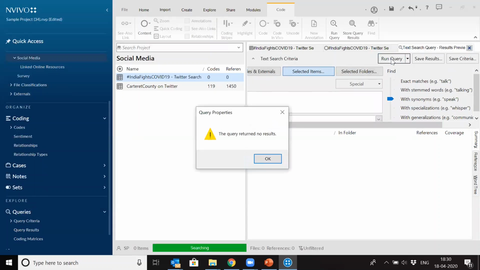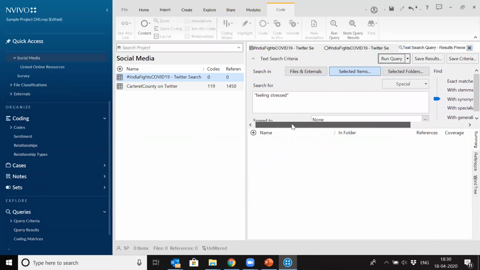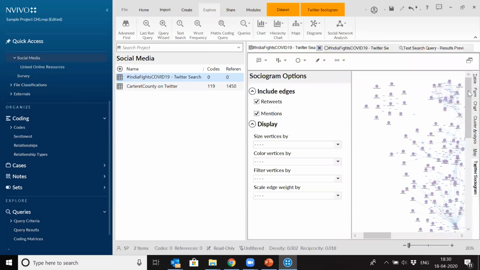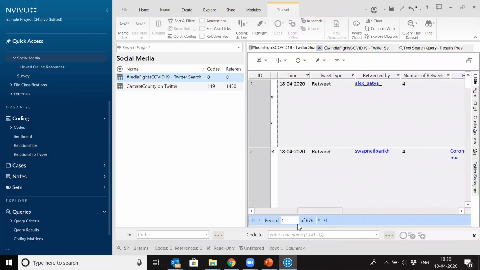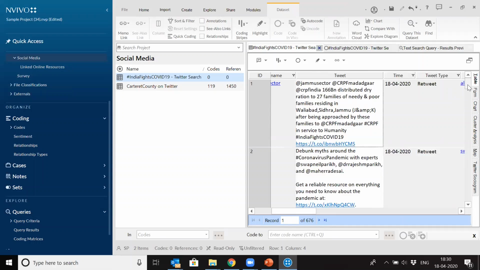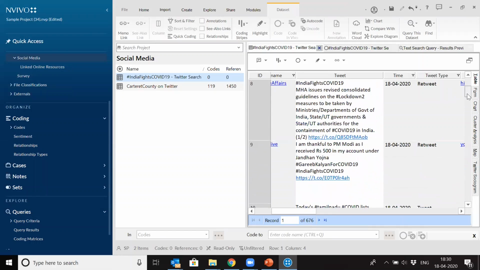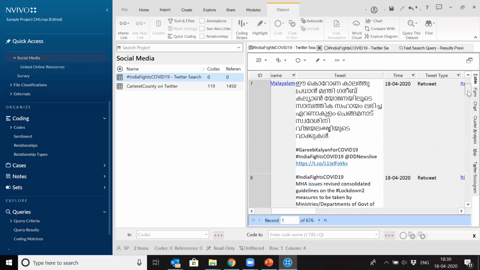So there are no results. The word stress has not been used here anyway. So let's not go into it. Let's say we open this directly and see what the person is saying over there, and then we search a specific word, because it may happen that people have not even used stress. India people don't get stressed so easily, right? So say we look for the word Modi, just for example.